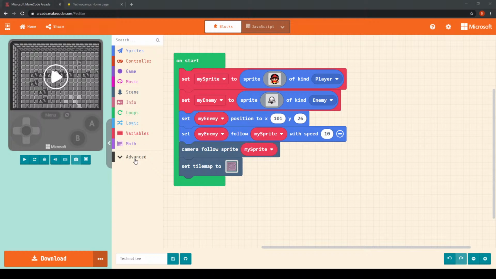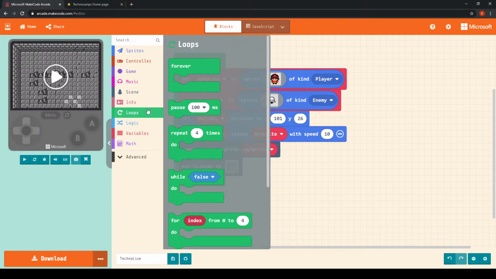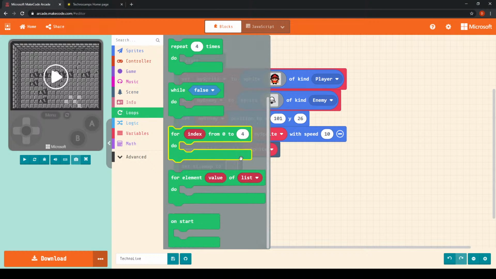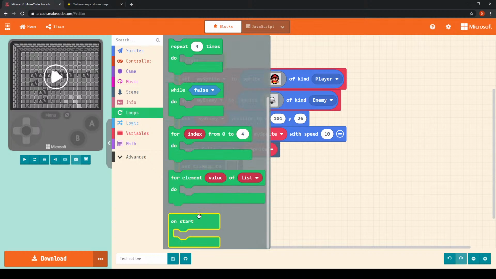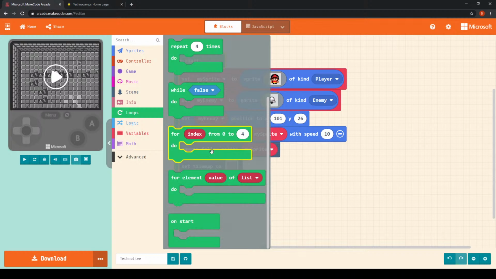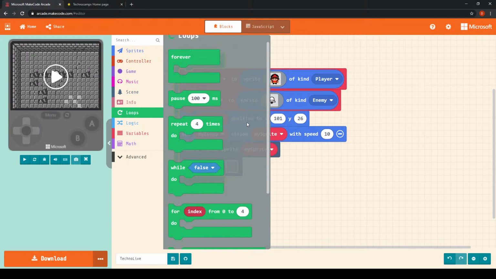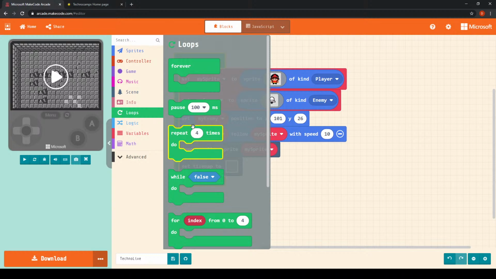So the first block I'm going to use is from the loops menu, and we have of course talked about these loops before. Now the onStart is an example of a loop, but we've talked about lots of different loops before. So we have our for loop, which only executes code a specified number of times, which is very similar to our repeat loop, our repeat 4 times loop.